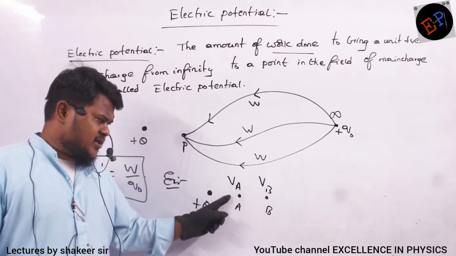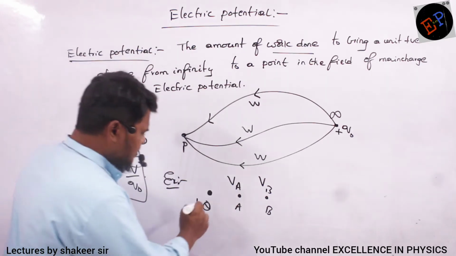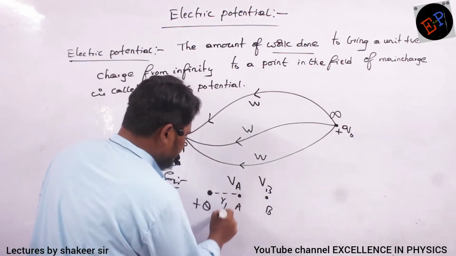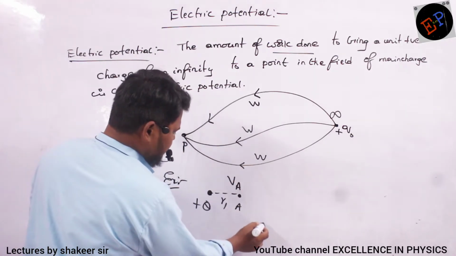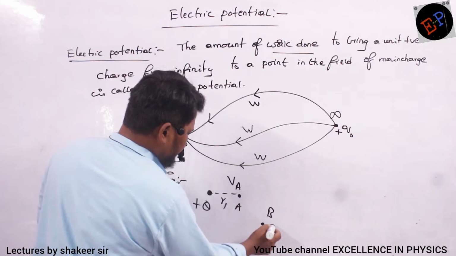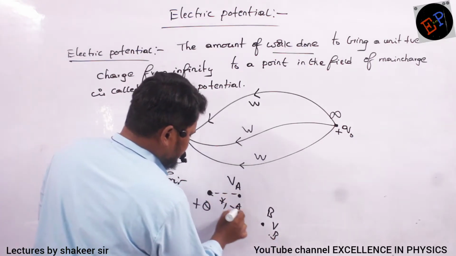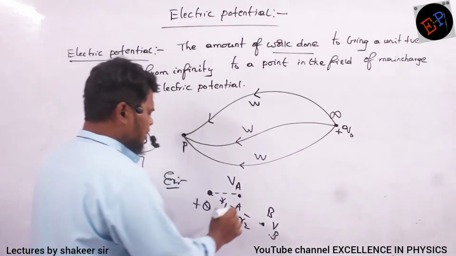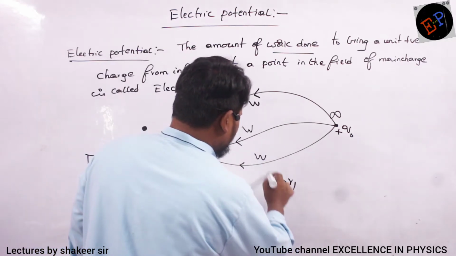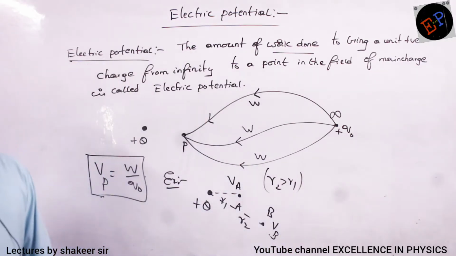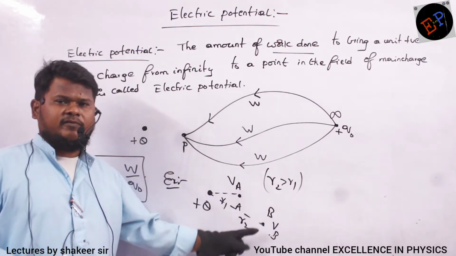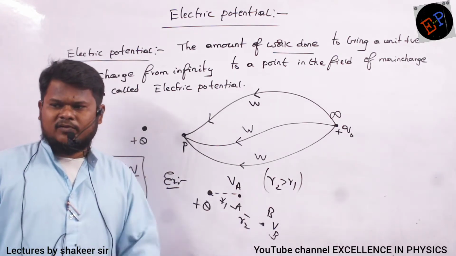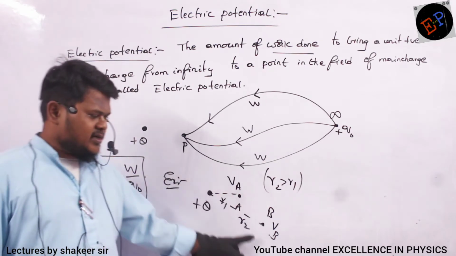So potential at point A is VA. Now this is present at a distance of R1. Let us write this one somewhere here. So this is point B. Here potential is VB, and the distance of this point is R2, and R2 is greater than R1. Clear? Now can you say where potential will be greater? VA greater than VB, VB greater than VA, or both equal? VA is greater than VB.